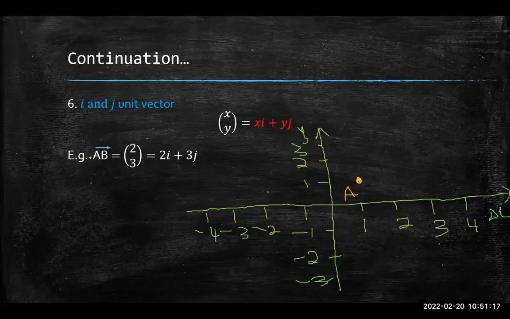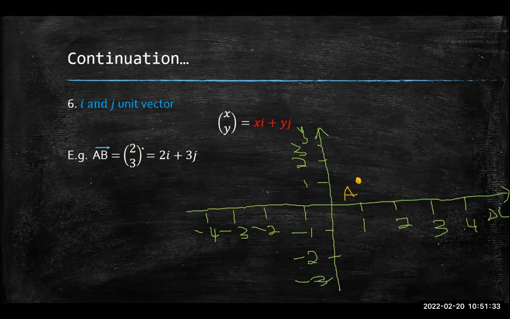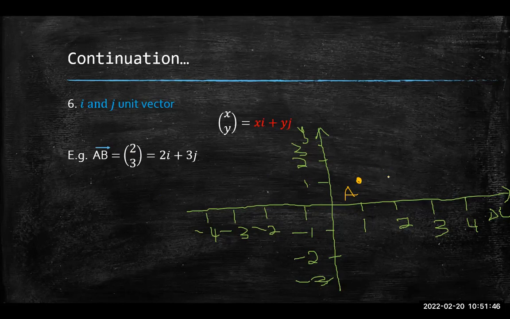How exactly would I go about drawing this vector AB? Well, I said this is my starting point. This right here, this number tells me it's a positive number. Remember, the number on top tells me the movement along the x-axis. It's a positive 2. So what does that mean? From my starting point, I move 2 spaces to the right. So 1, 2. This represents my x movement, or x displacement.